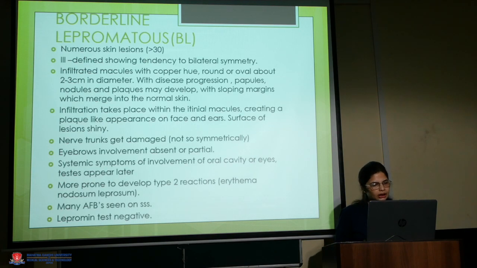Now we come to BL. It is a diffuse type of leprosy. It is characterized by more than 30 skin lesions, numerous and ill-defined, and it is usually symmetrical. Infiltration of the skin is there. Eyebrow involvement can lead to loss of eyebrows. Systemic symptoms also can be present. More prone to develop type 2 reactions, that is ENL, and many AFB can be seen on slit skin smear, and the lepromin test is negative.